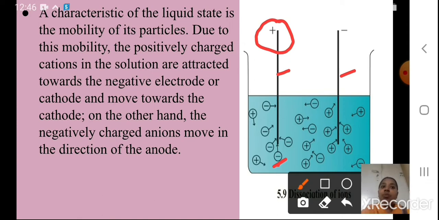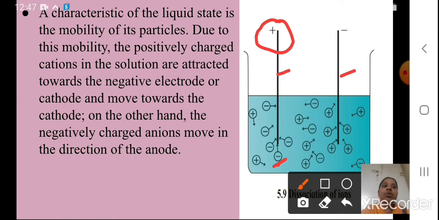Again I'll read it. Due to this mobility, the positively charged cations in the solution are attracted towards the negative electrode, or we will say the cathode. On the other hand, the negatively charged anions move in the direction of the anode. Again I'll read the whole thing: a characteristic of a liquid state is the mobility of its particles. Due to this mobility, positively charged cations in the solution are attracted towards the negative electrode.